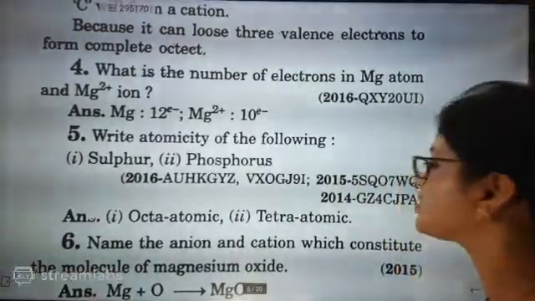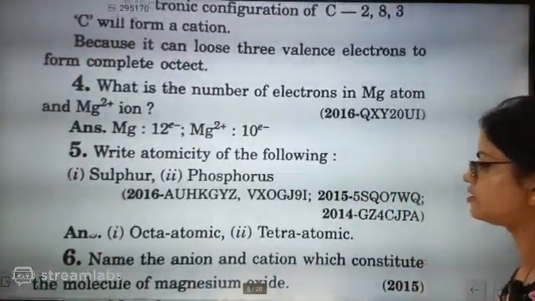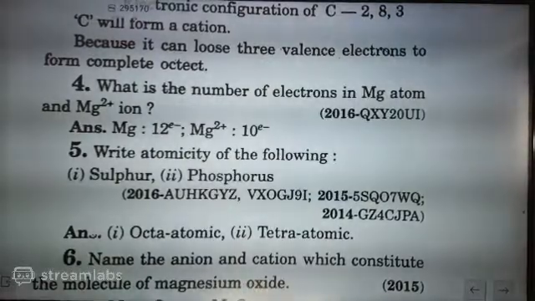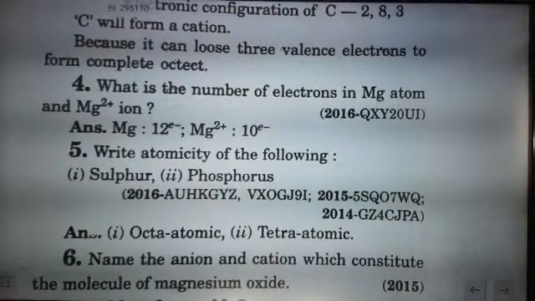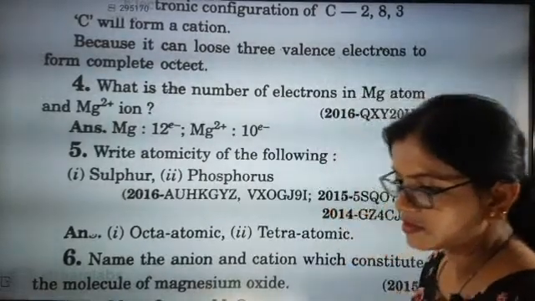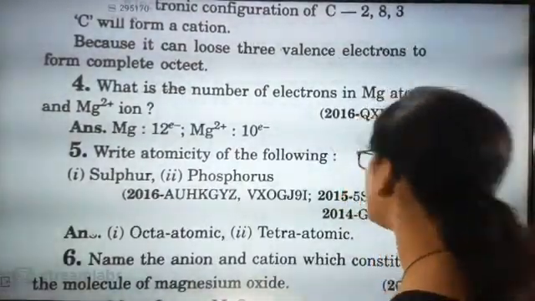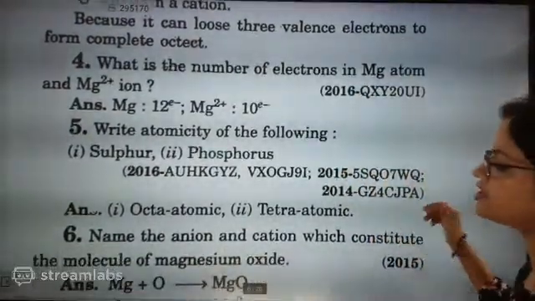Name the anion and cation which constitute the molecules of magnesium oxide. Which anion and which cation? Magnesium, how many charges, and oxygen, how many? Absolutely correct. Now go for this question. Name the anion and cation which constitute the molecule of magnesium oxide. Very good. So 100% Mg plus O.